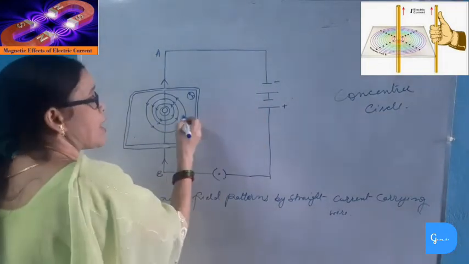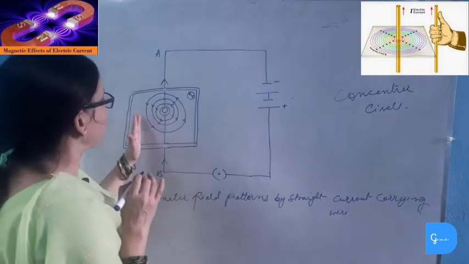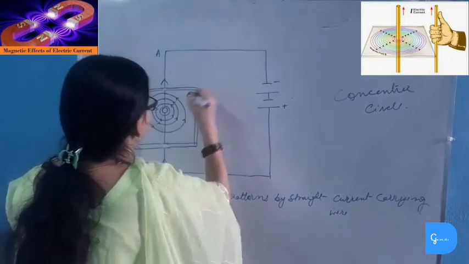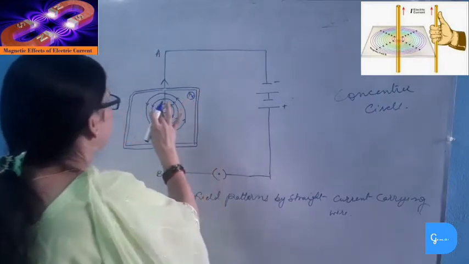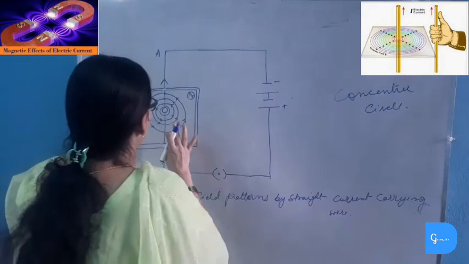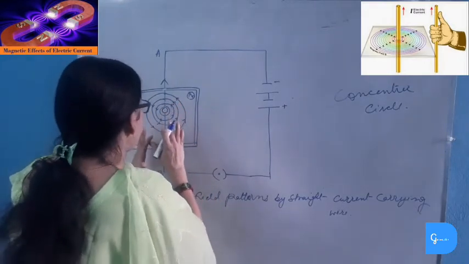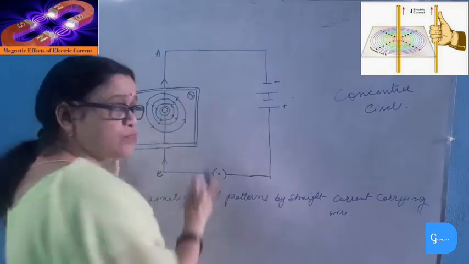Whose center lies on the wire. So these concentric circles are the magnetic field produced by a straight current carrying wire. Now if we place the magnetic compass needle here, then this magnetic compass needle will give the direction of the magnetic field lines. It is observed that the concentric circles produced are closer near the wire and they become larger or wider as we move away from the wire.